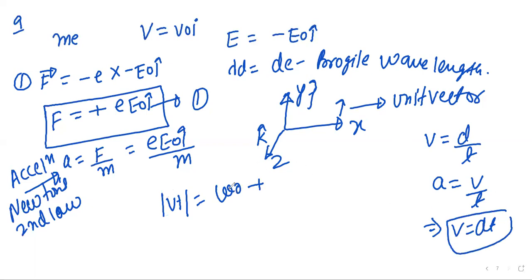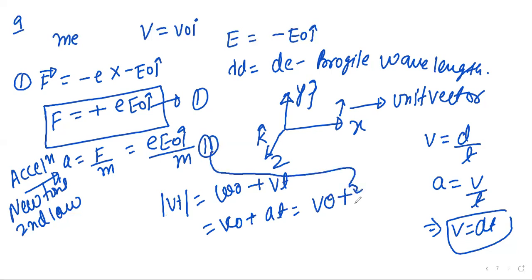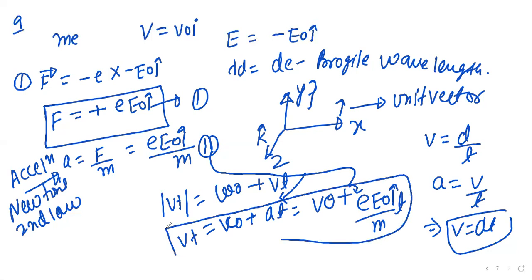So put here. So it is initial velocity. So next will be Vt. Vt value I will write here. So it will be A into T. So V naught plus A, whose value we know from the second equation. So put here, right? A is nothing but E naught I divided by M into T. So this will be the final resultant velocity, right?